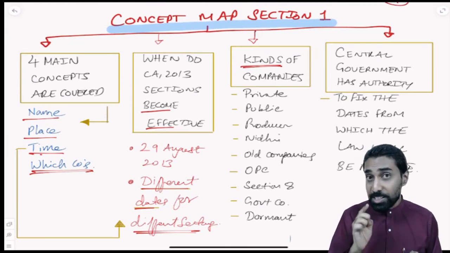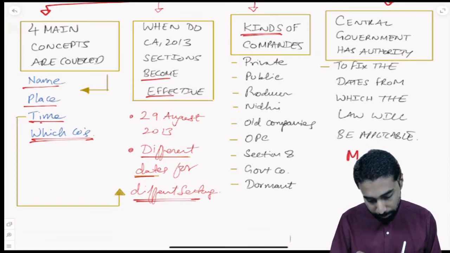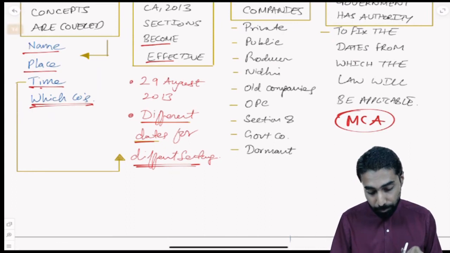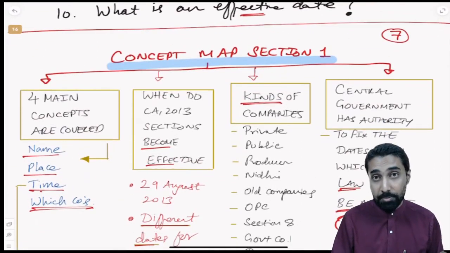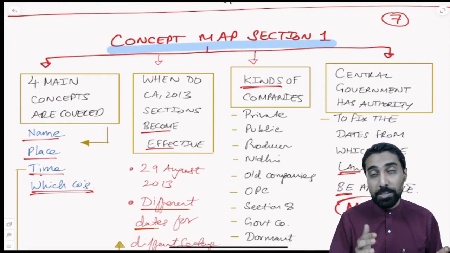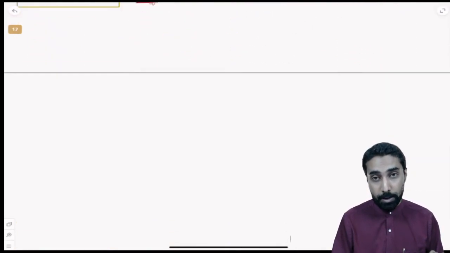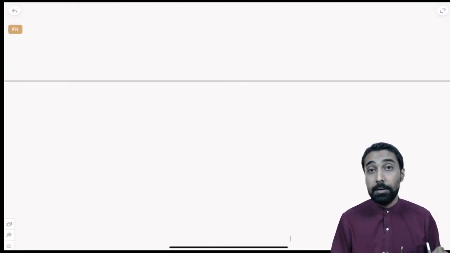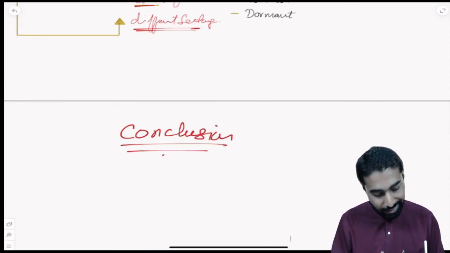Then the next concept you should know is the central government has authority, that is through the MCA, Ministry of Corporate Affairs, to fix the dates for which the law will be applicable. They fix the date from which that law will be applicable. So different provisions have different dates for applicability. So that is the concept map of section number 1. So that becomes the final conclusion, the conclusion of the entire section.